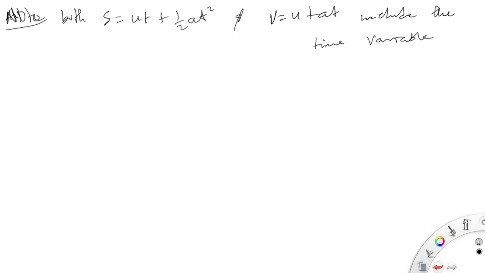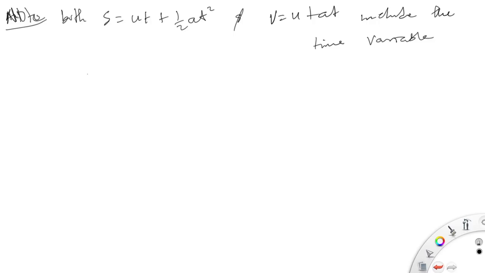So there will be situations where we do not have information about the time. If that happens, it would be a good idea to derive the equation so that we do not have a t. We just derive the equation, neglecting the time.